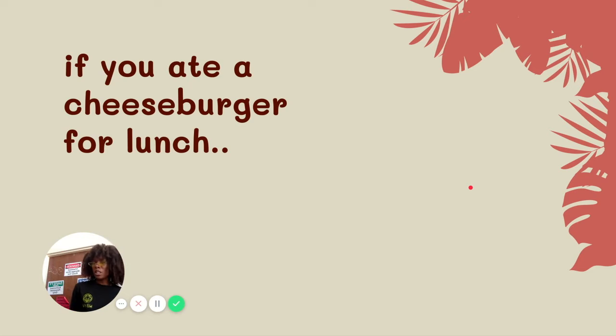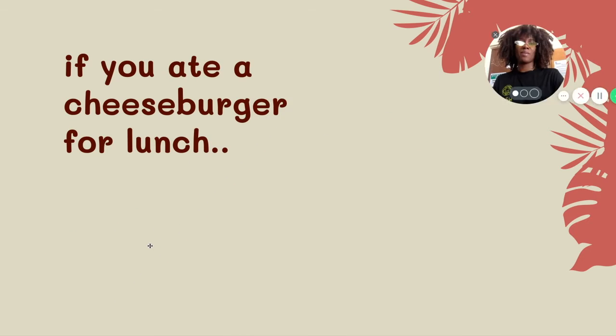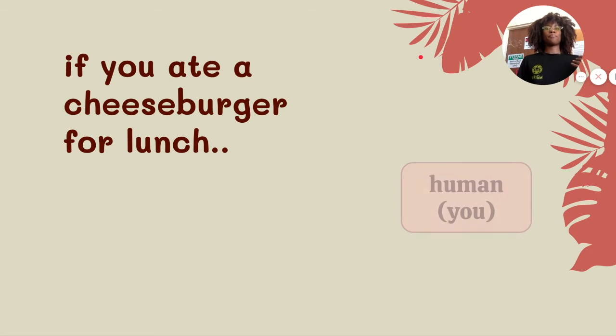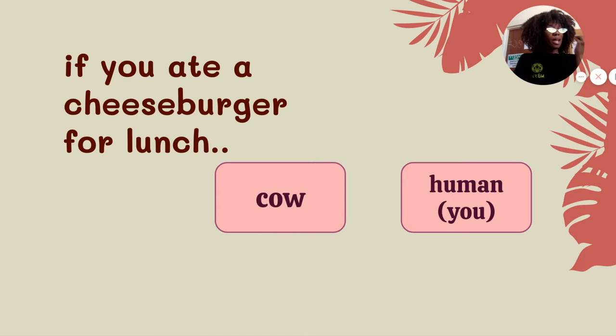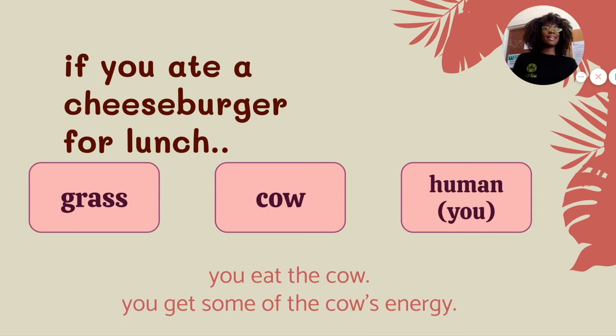So let's say you ate a cheeseburger for lunch. Right? That's a very common meal. You might eat a cheeseburger for lunch. What type of energy are you getting? So, of course, you are the final link in this food chain that we're talking about, right? You're eating your burger. The burger is made out of cow, and that cow actually ate grass. So as you're eating the burger, you're going to get some of that cow's energy.